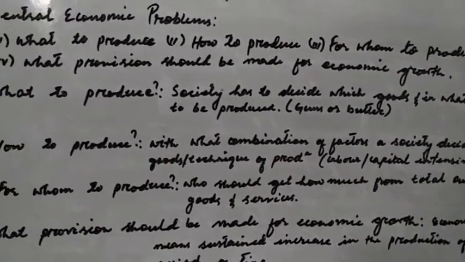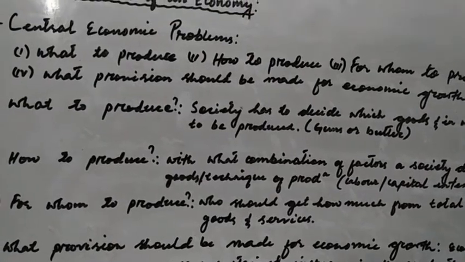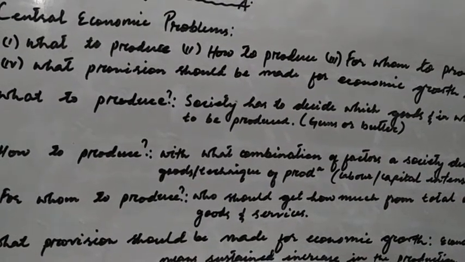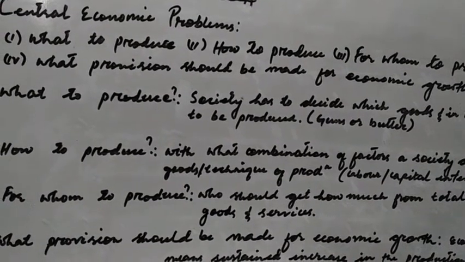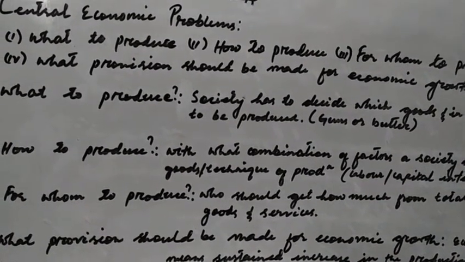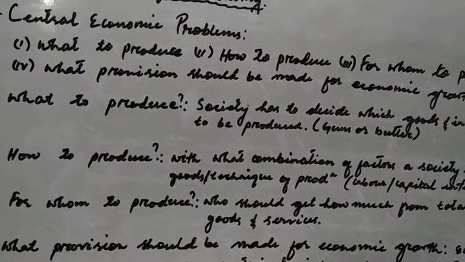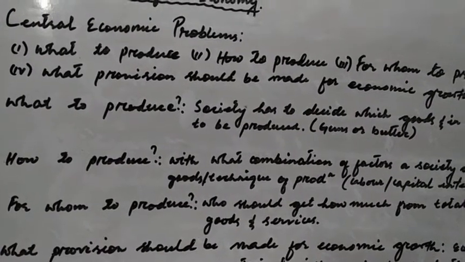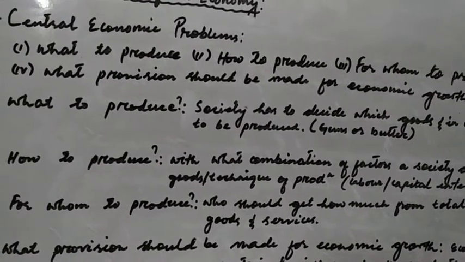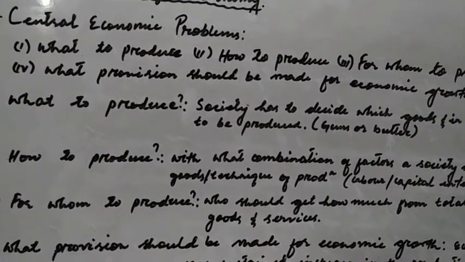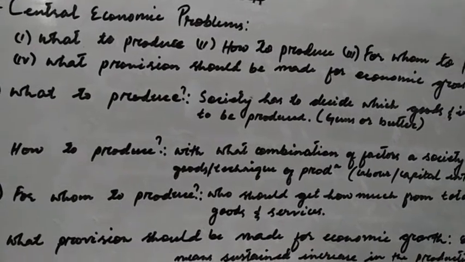And secondly, the society has to decide not only which goods to produce, but also determine the specific quantity of each type of good to be produced. After deciding what goods to produce, they also have to decide what quantity of each type of good is to be produced.